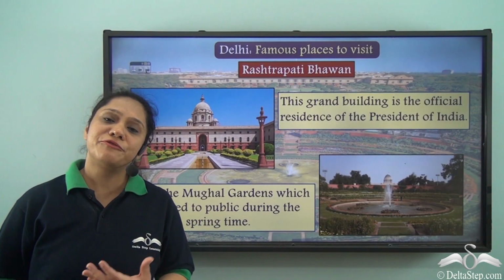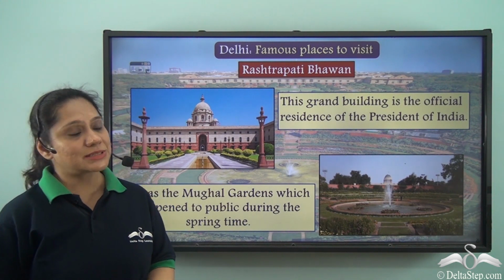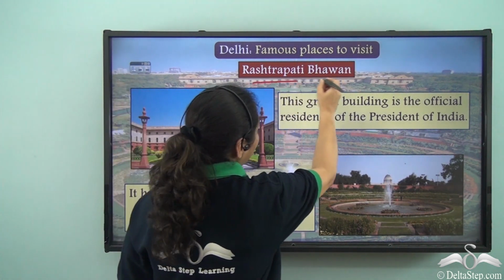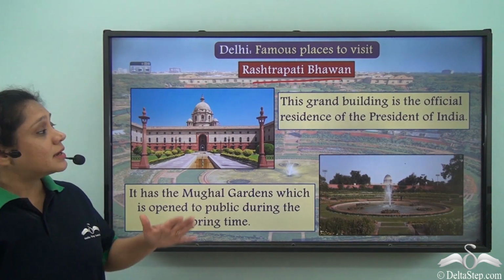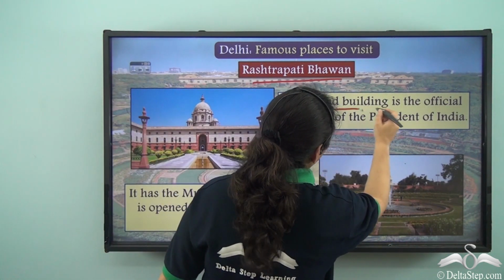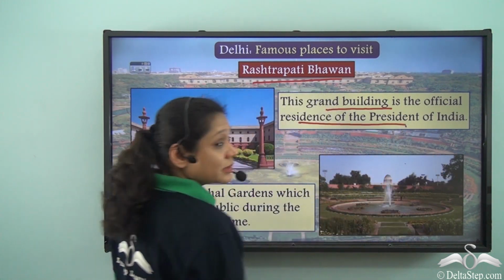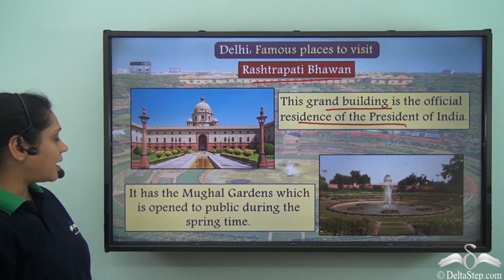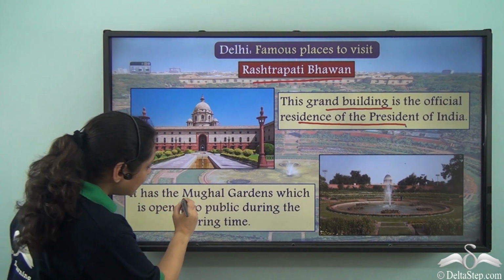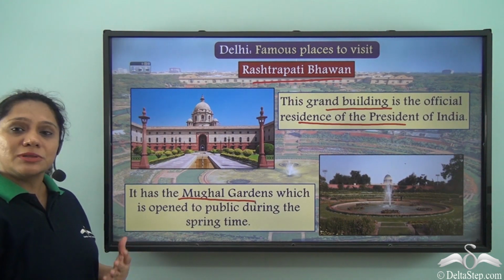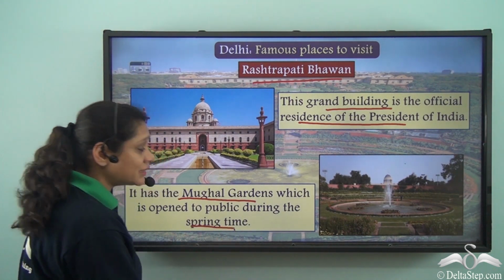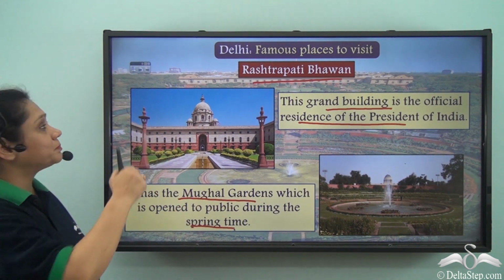Now let us look at the few famous places to visit here. The Rashtrapati Bhavan. What is it? It is a grand building and is the official residence of the President of India. Now it has Mughal gardens which is open to the public during the springtime and it is beautiful.